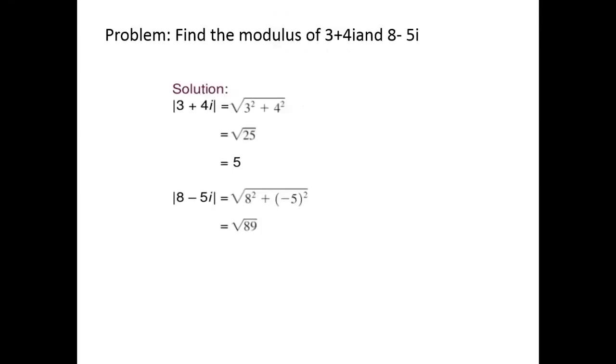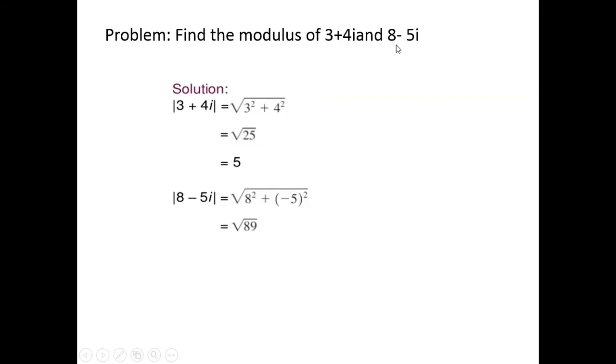Now we will solve a problem related to finding the modulus of a complex number. The problem is: find the modulus of 3 plus 4i and another is 8 minus 5i. First of all, we will find the modulus of 3 plus 4i. If we compare this 3 plus 4i with a plus ib, the value of a is 3 and the value of b is 4. So according to the formula, the modulus equals root over a square plus b square, that is root over 3 square plus 4 square, this equals root over 25, this equals 5.